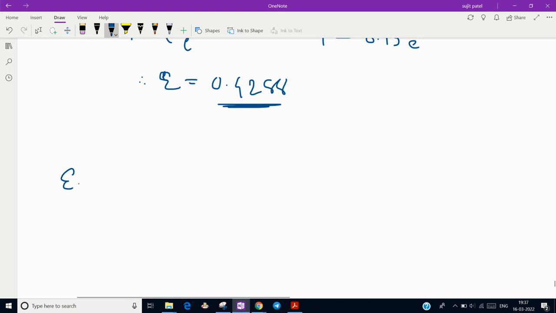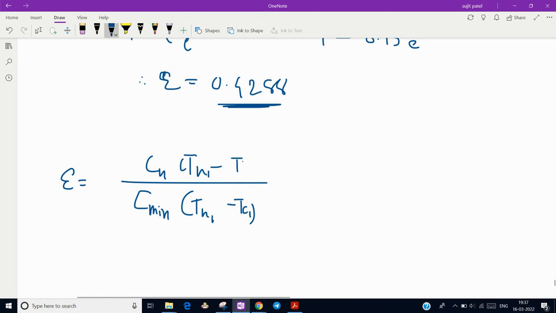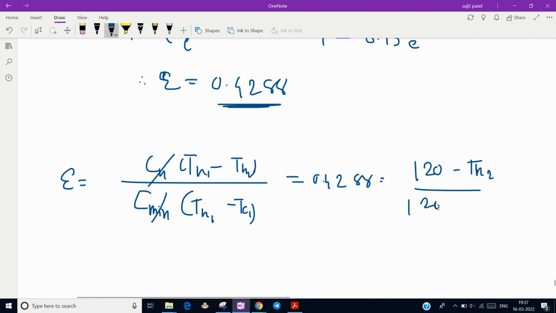Now the definition of effectiveness is actual heat transfer over maximum possible heat transfer. When heat capacity is minimum, it is ch into th1 minus th2 over ch into th1 minus tc1. So ch will be cancelled out, because the minimum heat capacity is that of the hot fluid, and the effectiveness 0.4288 is equal to th1 minus th2 over th1 minus tc1, because it is given that the inlet conditions of both fluids are the same, so 120 minus 20.